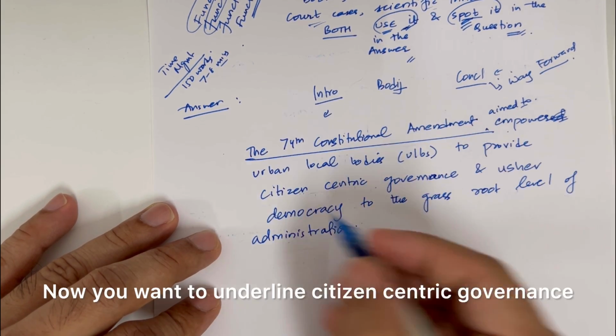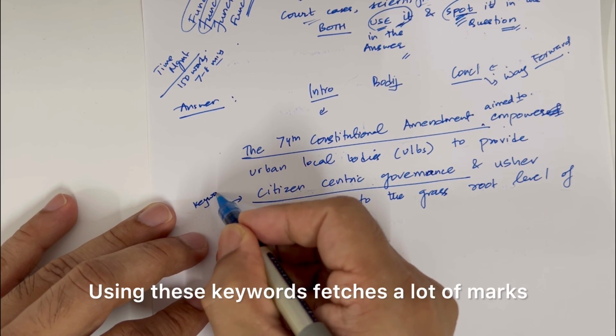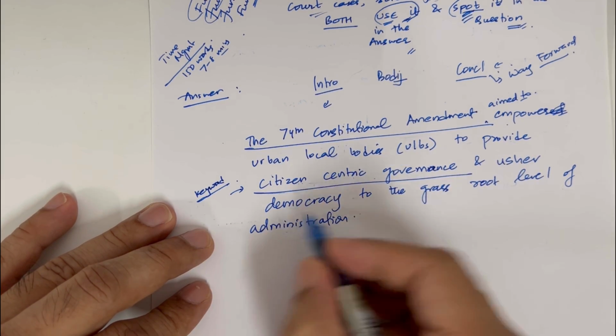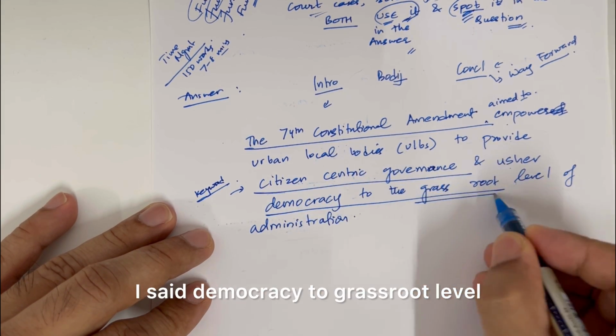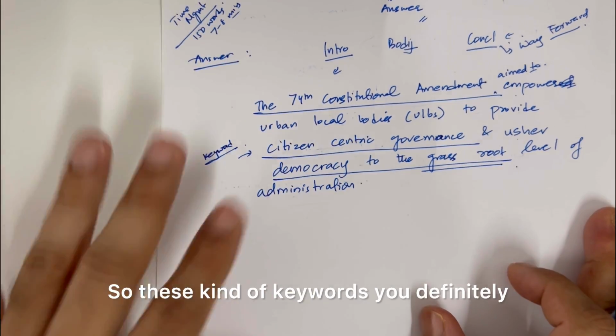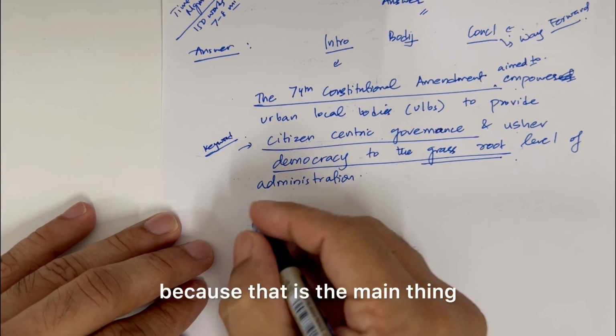Now, you want to underline citizen centric governance. Now, this is a keyword. Using these keywords fetches you a lot of marks in the actual exam. So, democracy to grassroots level. Okay. Now, you can underline that and then further move. So, these kind of keywords you definitely want to use in your answer as well, because that is the main thing.